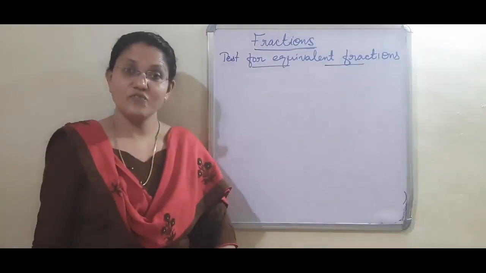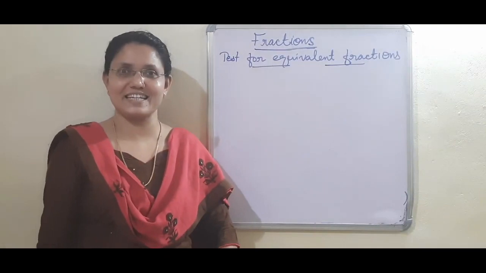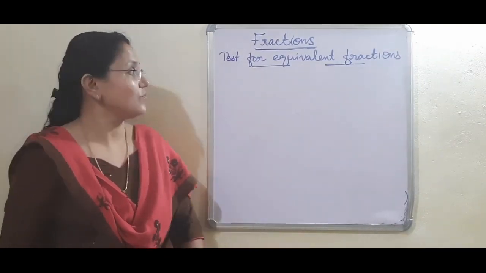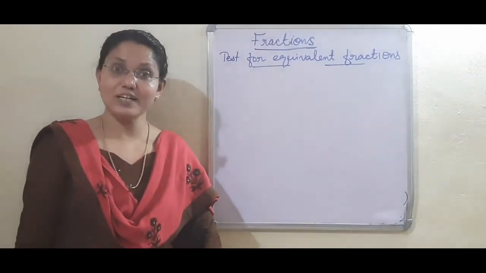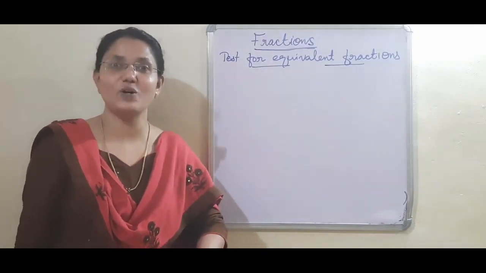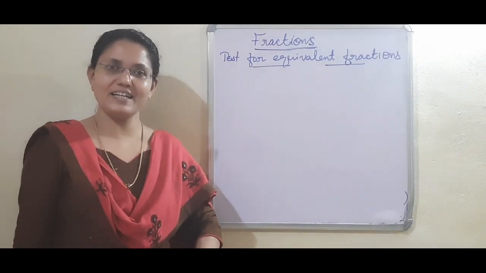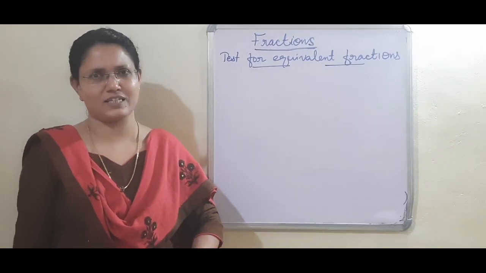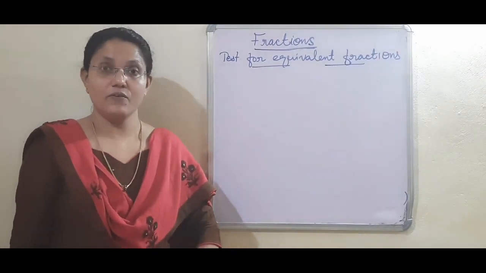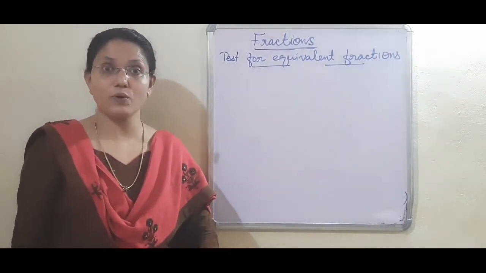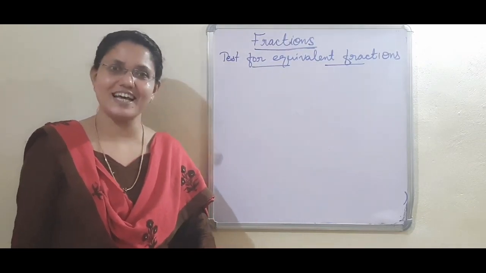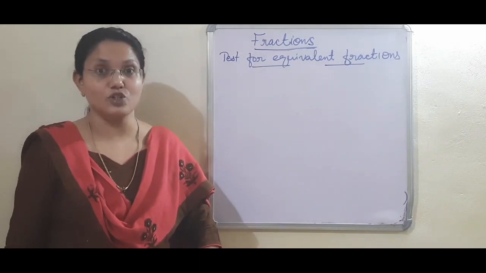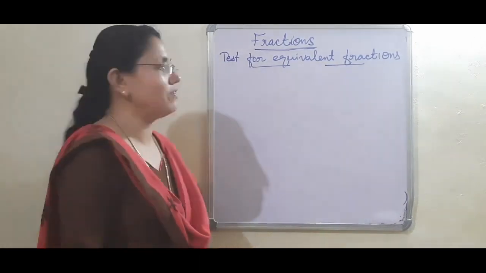Okay, dear children, when we are given two fractions, we can check whether they are equivalent or not. How to check it now? First, we should multiply the numerator of the first fraction with the denominator of the second fraction, and the denominator of the first fraction with the numerator of the second fraction, meaning cross multiply. When we cross multiply, if the products are the same, the fractions are equivalent. If the products are not the same, the fractions are not equivalent. With an example, I will show this.